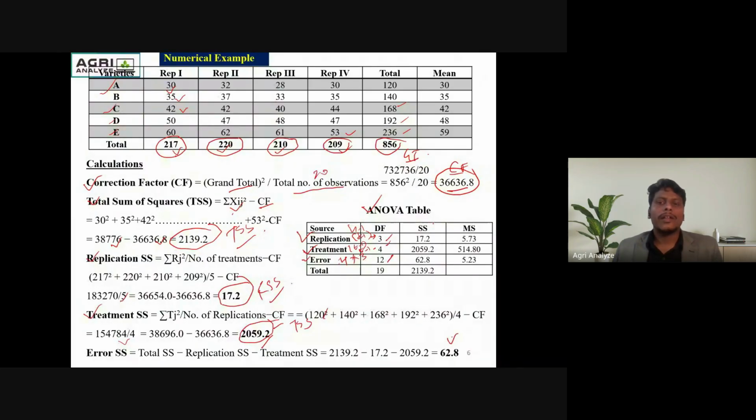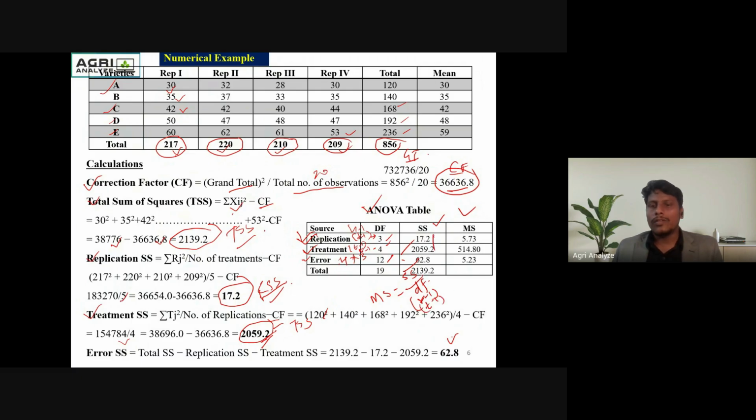Okay. Then sum of square. Here the replication sum of square, just put the value here, 17.2. And just put here the treatment sum of square, 2059.2. And the error value is 62.8. And come to the mean sum of square. Mean sum of square is equal to sum of square divided by the degree of freedom. If you go to the replication, then R minus 1, and if you go to treatment, then T minus 1.